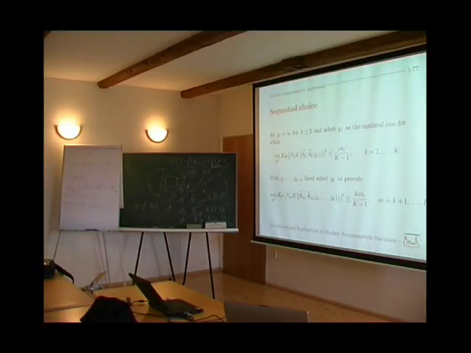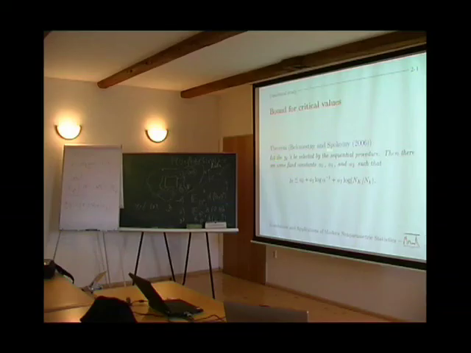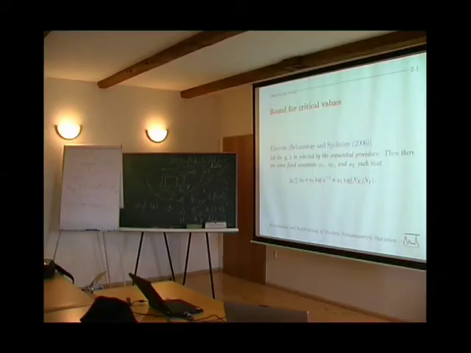Again, you can select the critical value sequentially, and this is the general theoretical result. There are reasons that the critical values can be bounded in all the cases logarithmically in the local sample size. The critical values are just values, but you can ask what the range of this value is, and this is the upper bound, which says that the critical values are at most logarithmic in the local sample size. This is an important result because this critical value will appear in the risk of estimation.